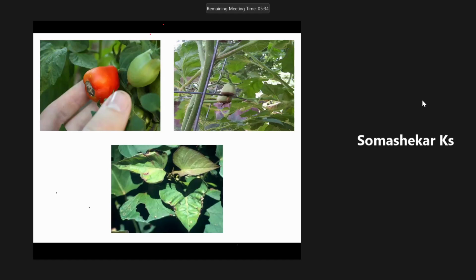Second thing, it is a very important nutrient element for the formation of the cell wall. Suppose if sufficient calcium is not present in the soil or in the plant, what will happen? Drooping of leaves, a drooping characteristic, will be observed in the plant.